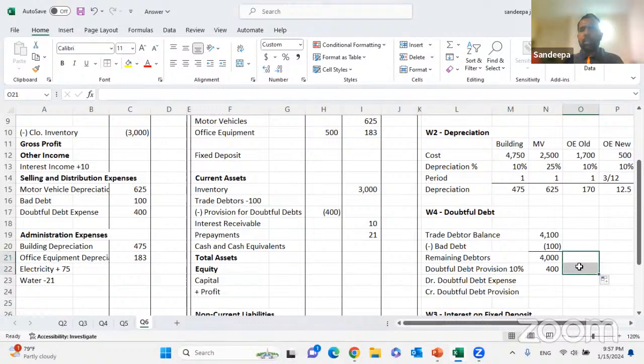What if the examiner is giving you a provision of, let's say, 600? 600, but what we need is 400.